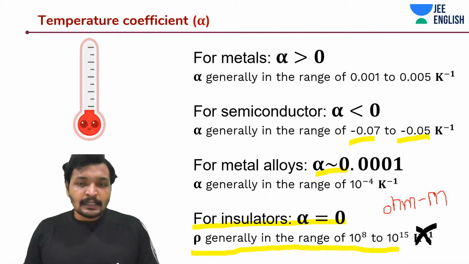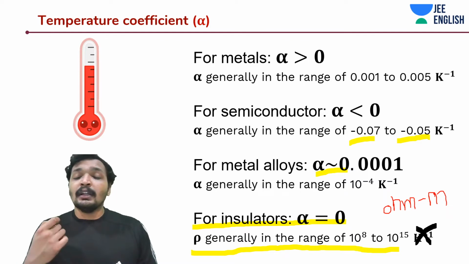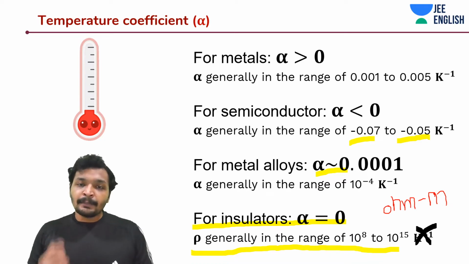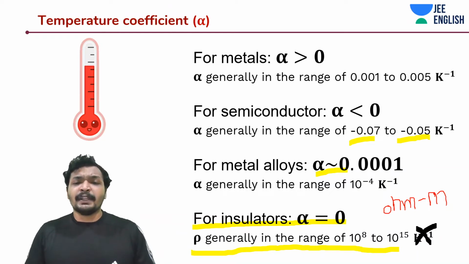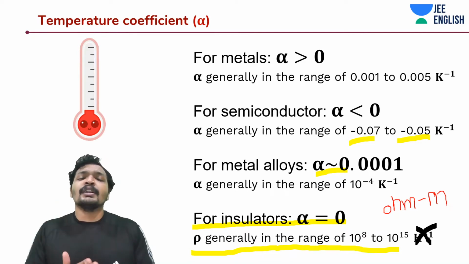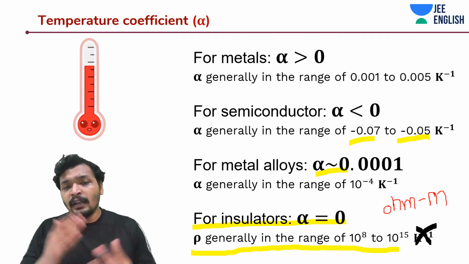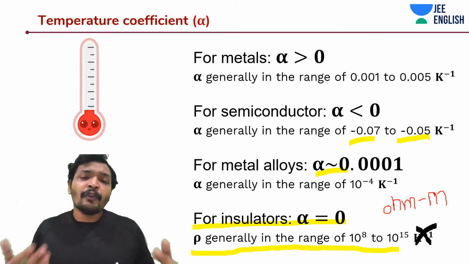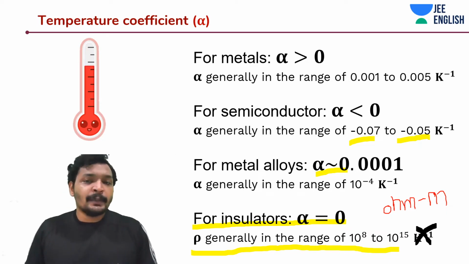You can identify the type of materials using the value of the thermal coefficient of resistance, or temperature coefficient of resistance. So it's very important that you understand the behavior of that material and choose the material accordingly for your application. I told you in the beginning itself, guys, in this chapter we are going to learn how to choose your material, maybe you're designing a circuit, or maybe you're buying an electrical or electronic equipment. What are the factors that you need to look into before purchasing those kinds of equipment? So the material matters, the quality of the material really matters.